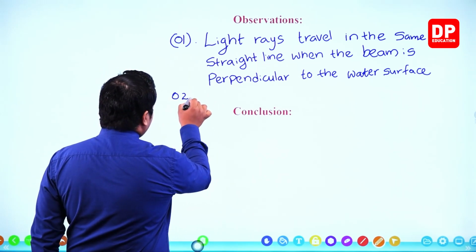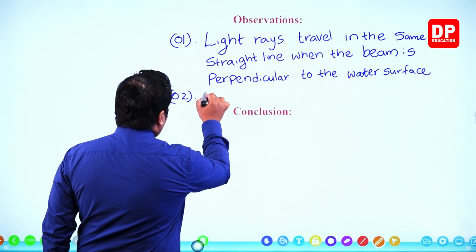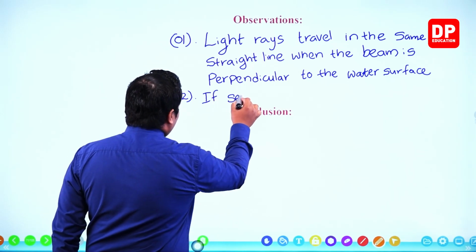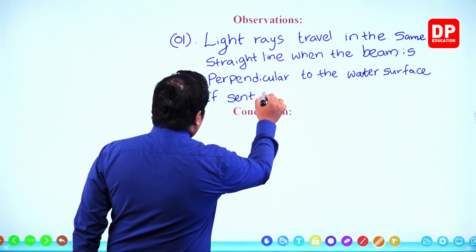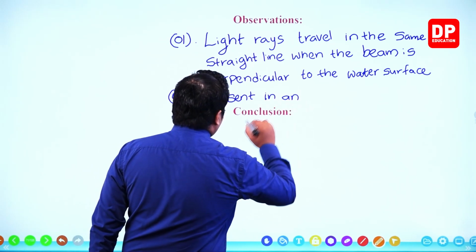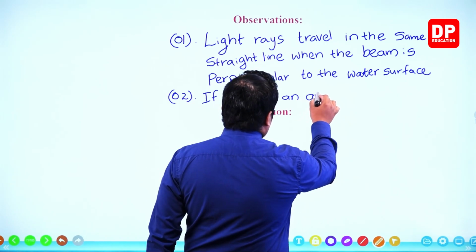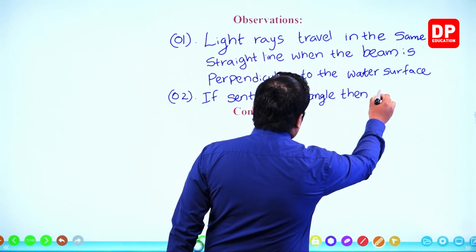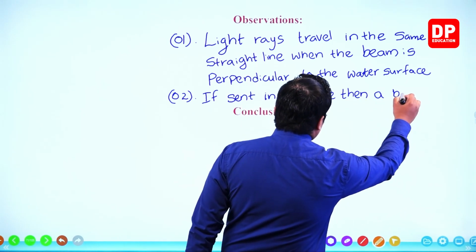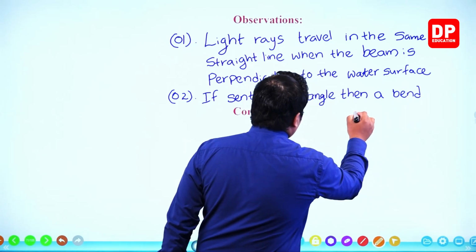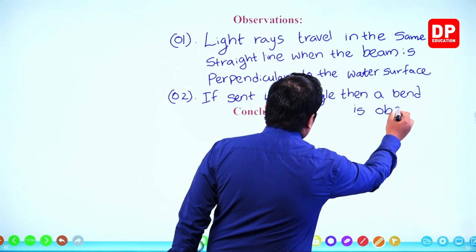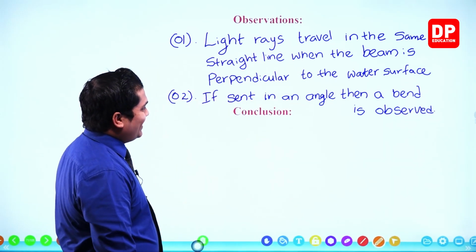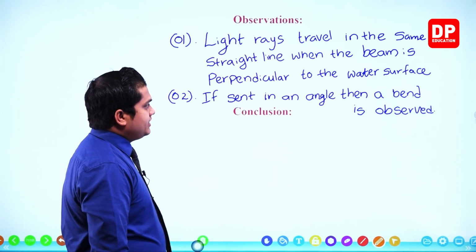Number 2, if sent in an angle, then a bend can be observed. Right? So if sent in an angle, then a bend is observed.